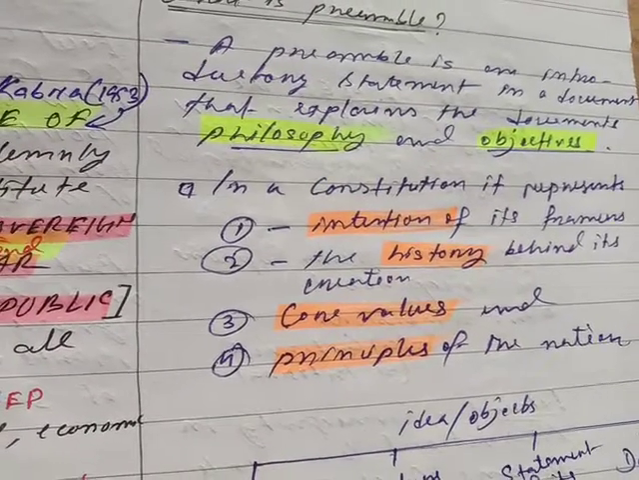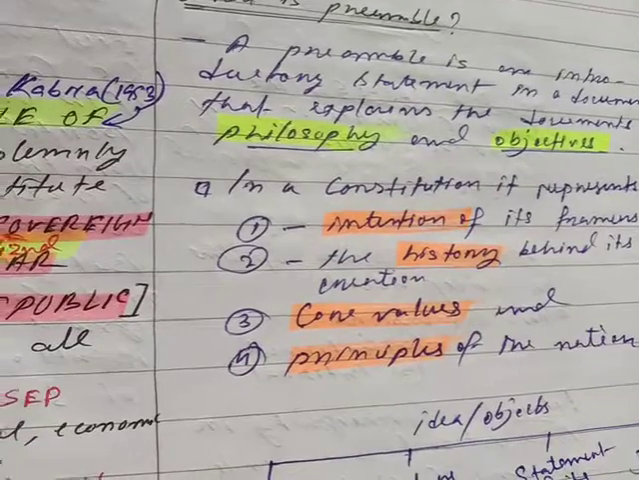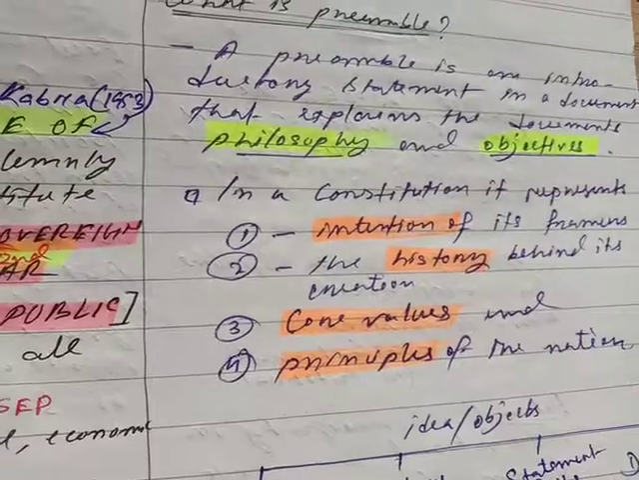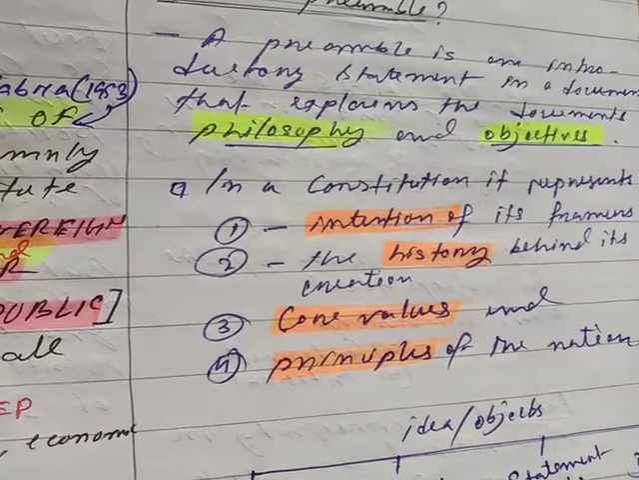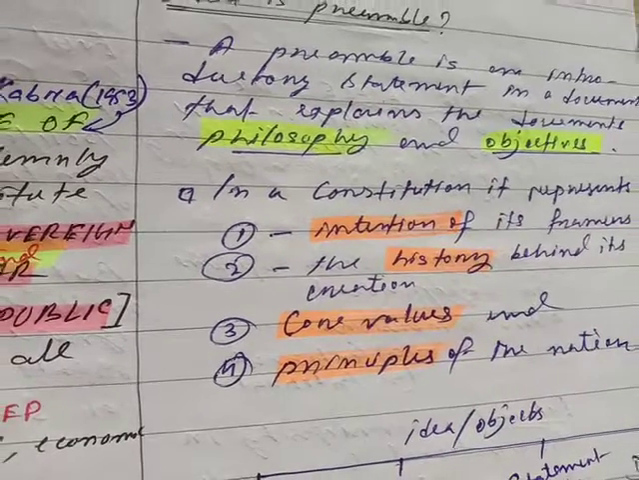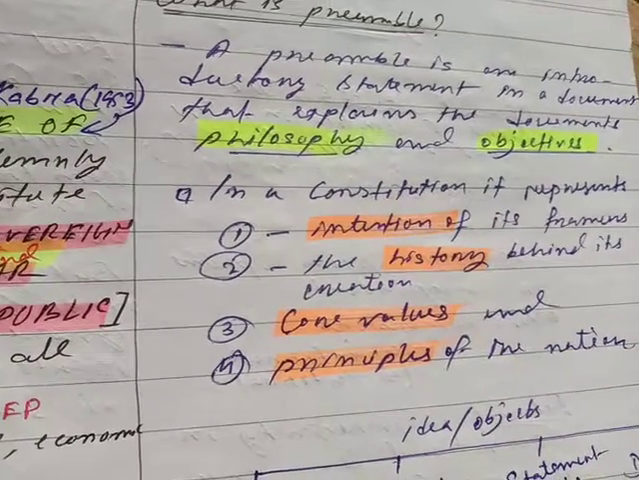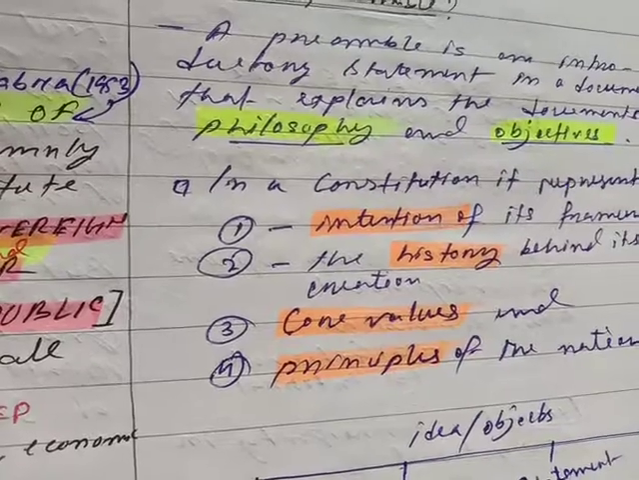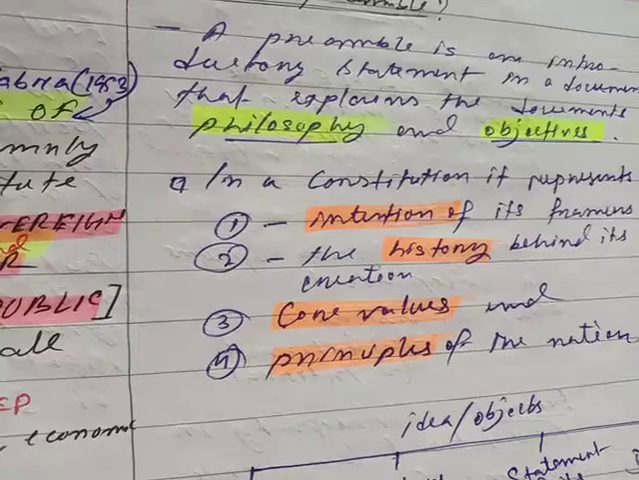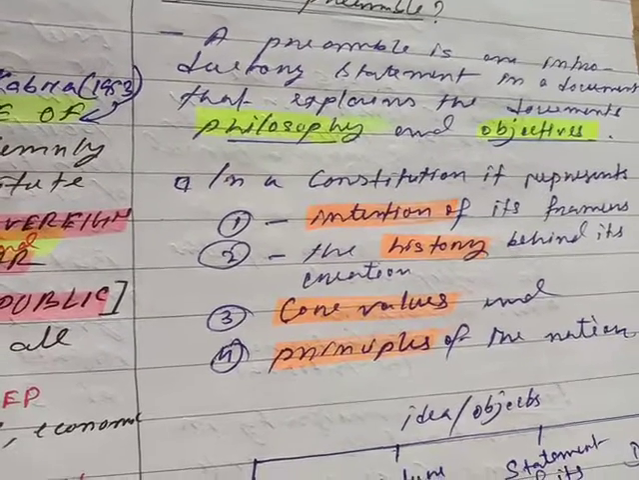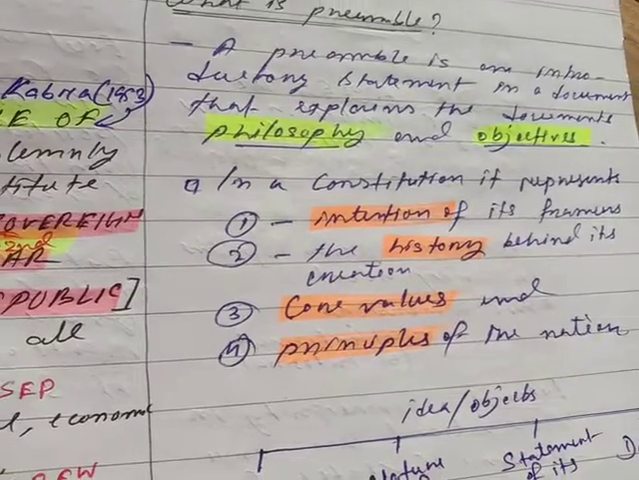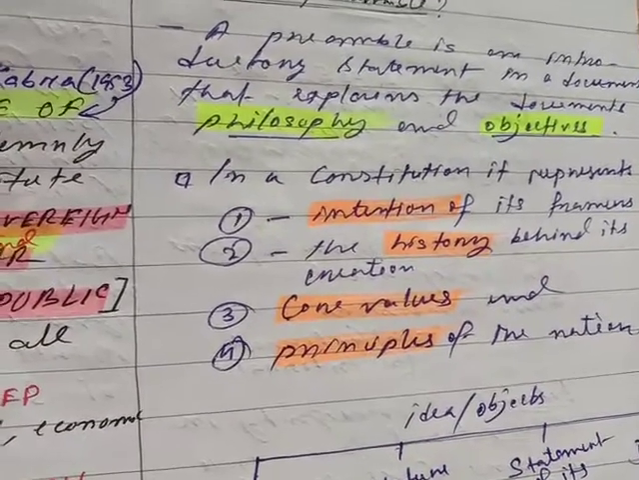Then comes socialist, which implies that it has a mixed economic structure. Mixed economy means there are both private and public enterprises. Then the intention, then the history behind its creation. We know there was a historical struggle behind the creation of the Constitution. Then core values. What are our values? Like we value justice, liberty, equality and fraternity. These are our values, and the principles of the nation. So what kind of principles do we want to have.